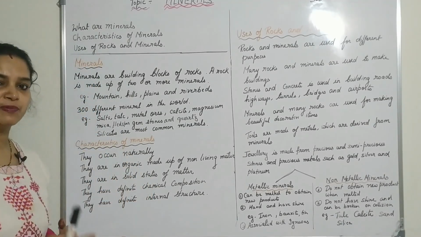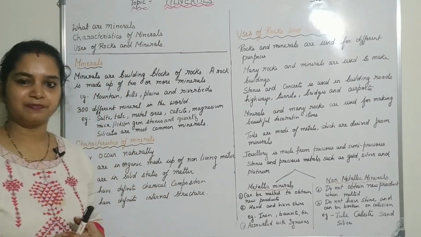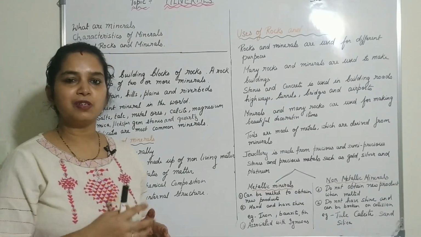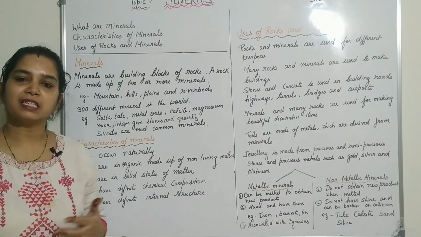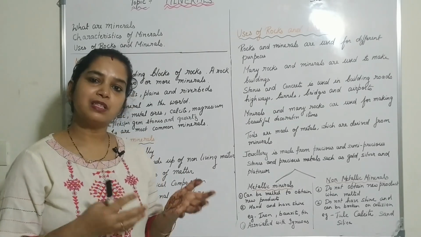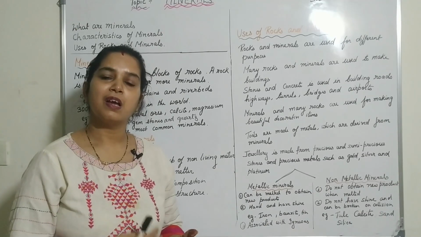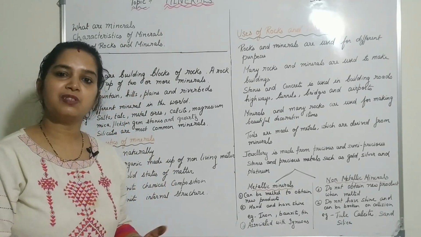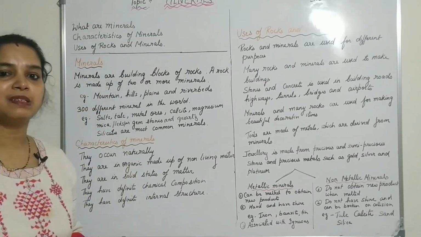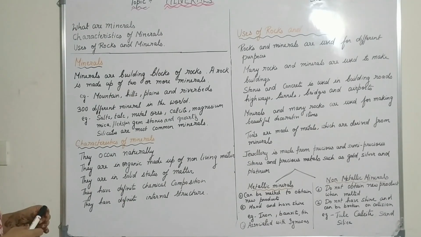So there is a difference between rocks and minerals. The rocks contain two or more minerals in them and they occur naturally on the surface of the earth. And the common rocks include basalt, granite, sandstone, limestone. These are some examples of rocks. And the rocks, as we studied, are divided into three types, that is igneous rock, sedimentary rock and metamorphic rock. These rocks contain two or more different types of minerals in them, and we can extract the minerals out of the rock.